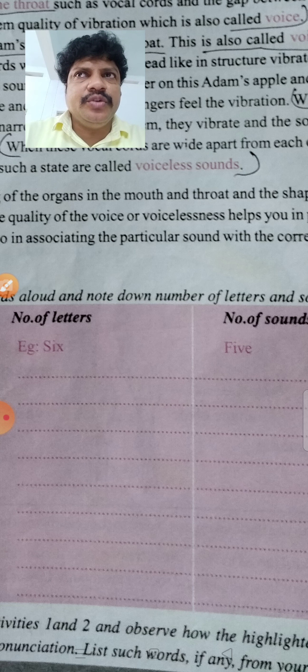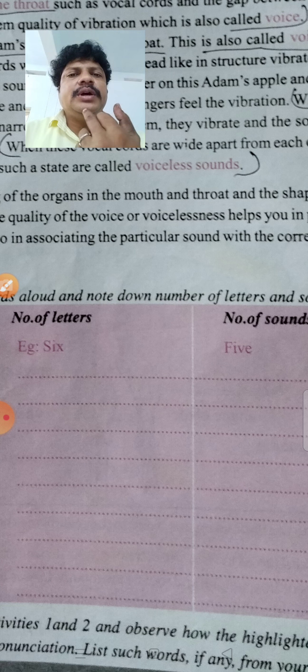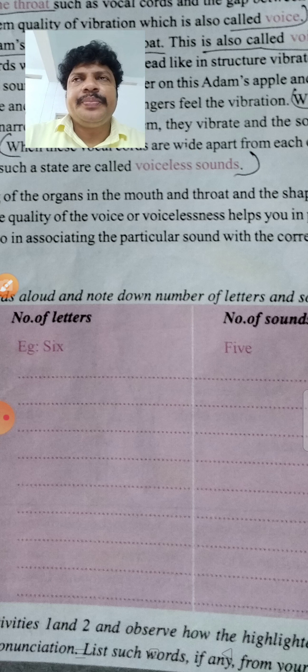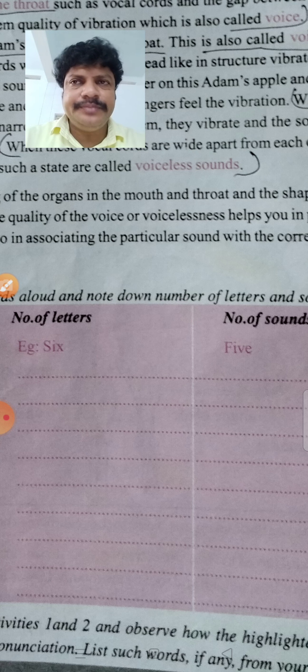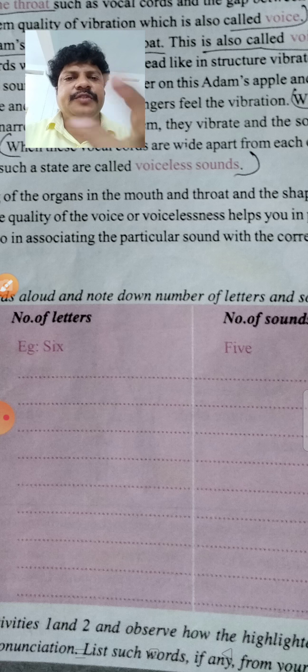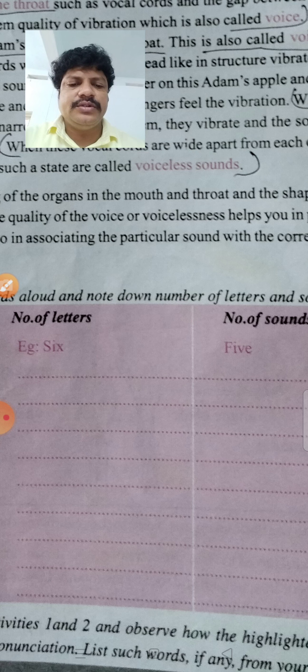Some move and some don't move. Upper alveolar ridge doesn't move, and soft palate doesn't move, so these are all called passive articulators. Active articulators means tongue and lips, these all move, so they are called active articulators. Together they form some sounds. When the vocal cords come very near and a narrow gap is maintained in the throat, the sounds produced are called voiced sounds. When the vocal cords are very far from one another, they are called voiceless sounds.